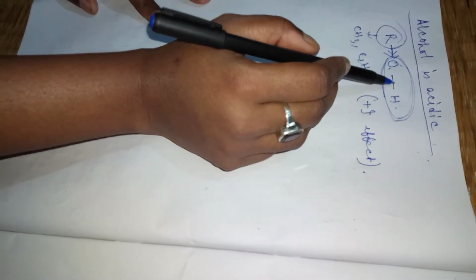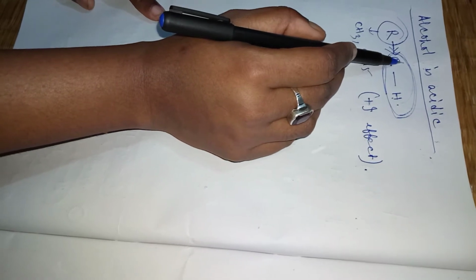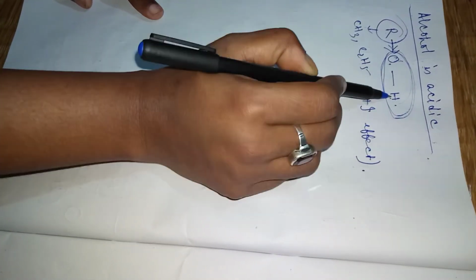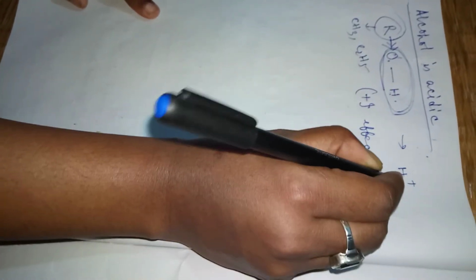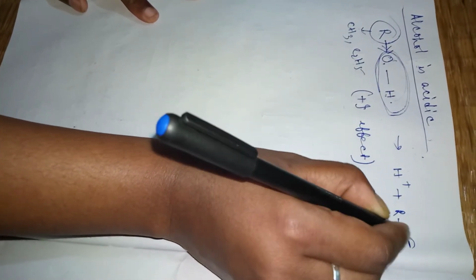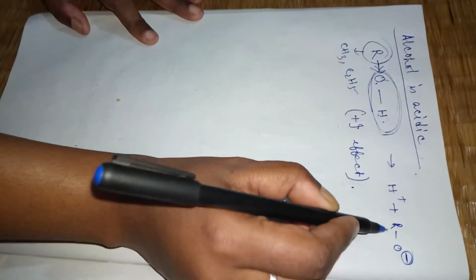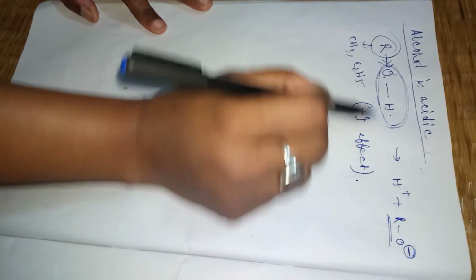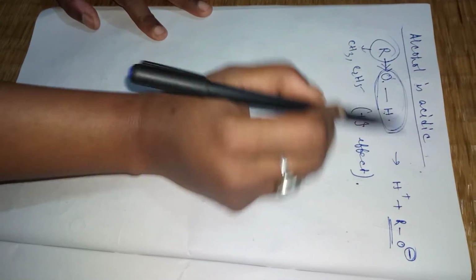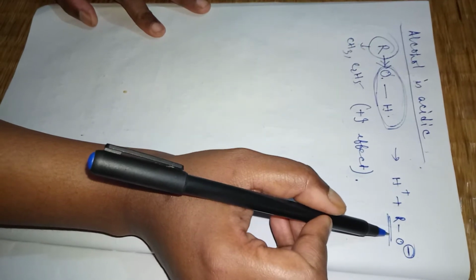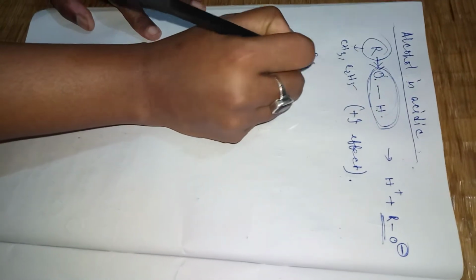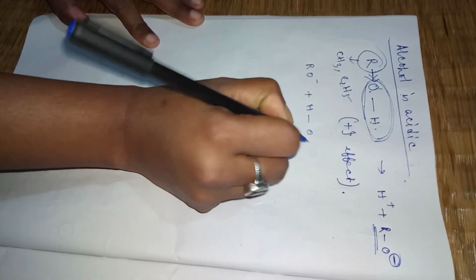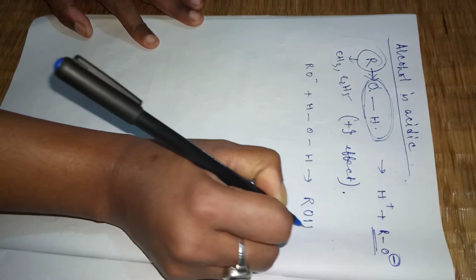Generally, if the oxygen has more electron density, it does not have any tendency to release the hydrogen. It is true, because it will attract the hydrogen. But actually, if it loses the hydrogen, it will become RO minus. And as RO minus is more stable than ROH, hence it can act as an acid. But it is a very weak acid. Why is it a very weak acid? Because if RO minus again reacts with water, we will get ROH back again.